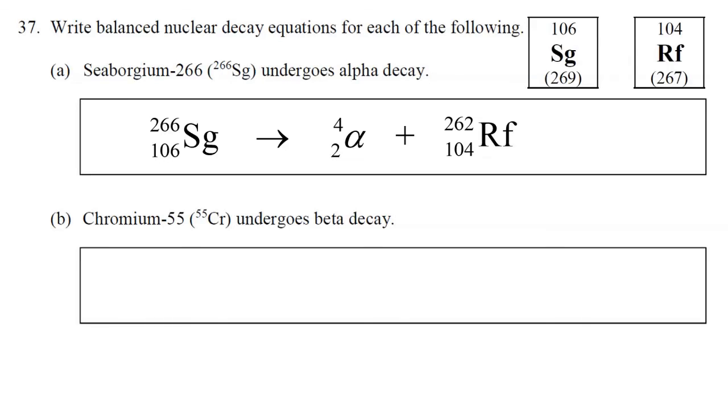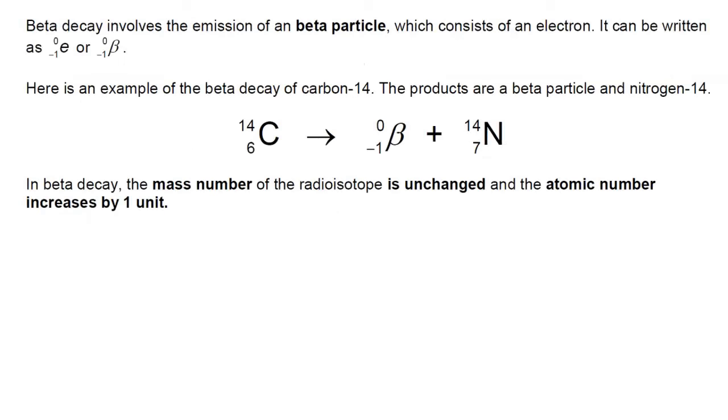Now moving on to part B, chromium-55 undergoes beta decay. So to remind you about beta decay, what happens in beta decay in this example is carbon-14 undergoes beta decay to produce nitrogen-14. In beta decay, the mass number of the radioisotope is unchanged, and the atomic number increases by 1 unit. So what happens is that one of the neutrons turns into a proton, the mass number stays the same, and the atomic number increases by 1 unit.